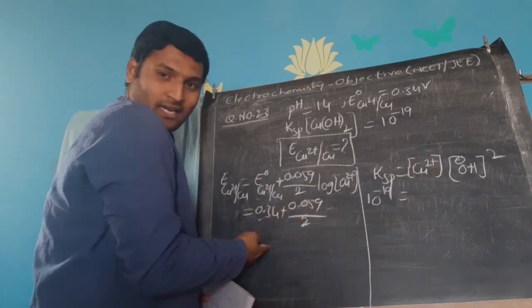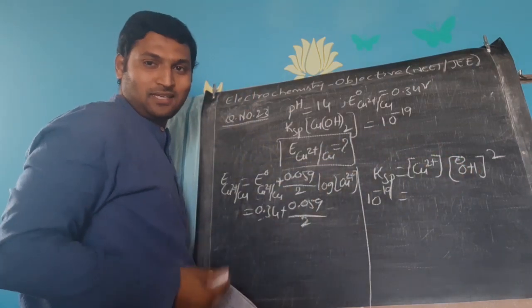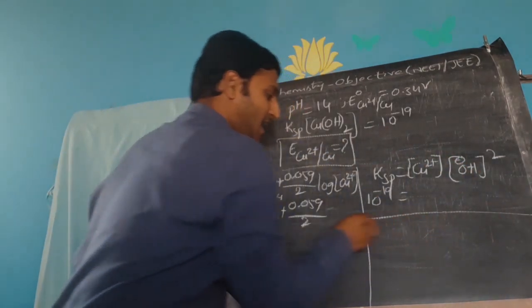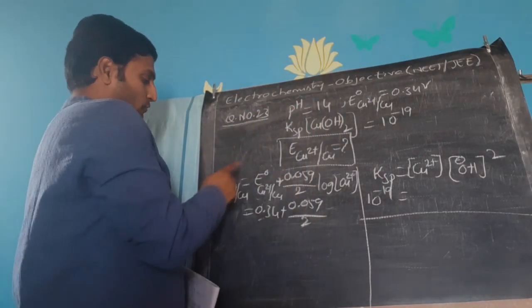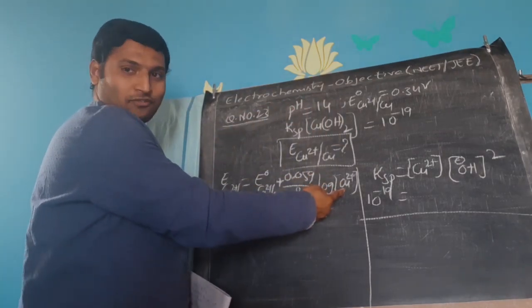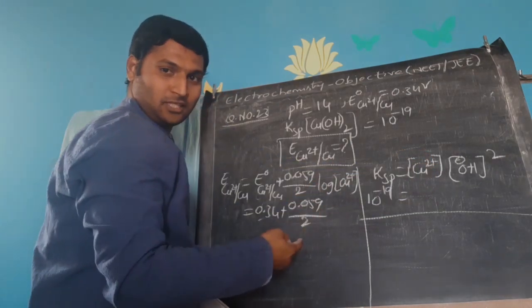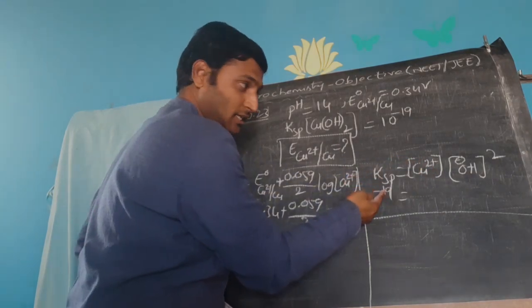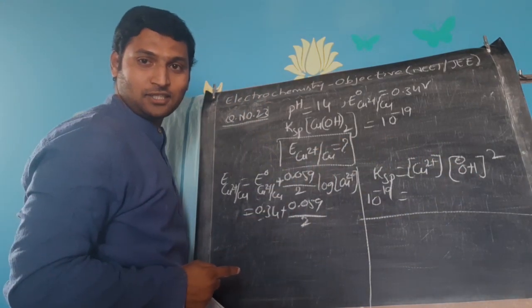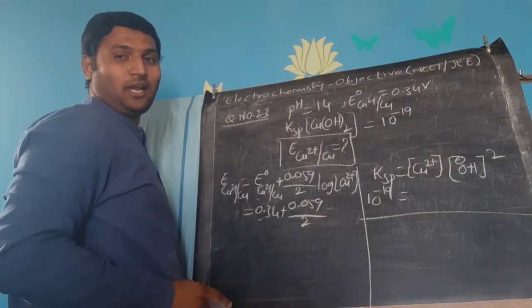concentration of copper, which is what I need. To get this parameter, what am I left with? OH minus concentration. So please understand. For getting your final answer, you need concentration of copper. Concentration of copper can be obtained from solubility product expression. For concentration of copper to be obtained from solubility product expression, I need hydroxyl ion concentration. That hydroxyl ion concentration can be obtained from pH value.